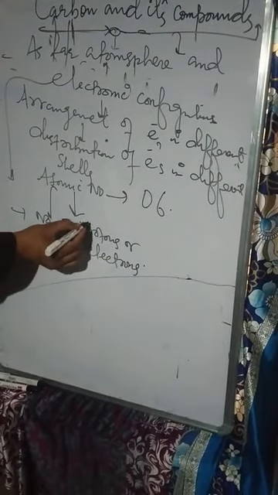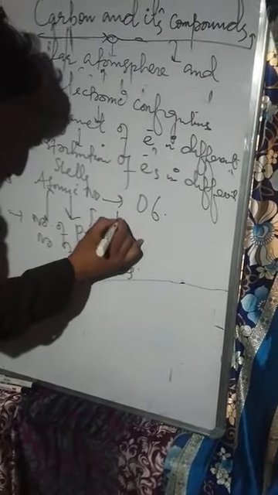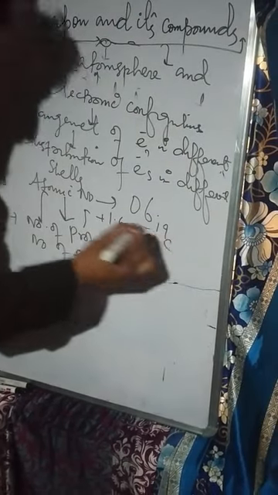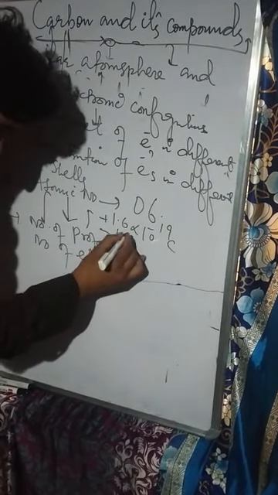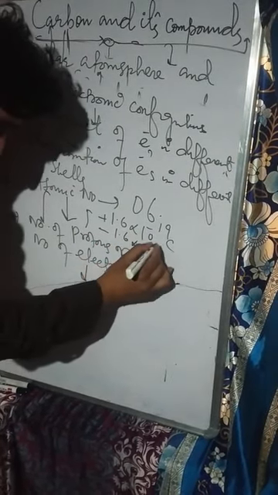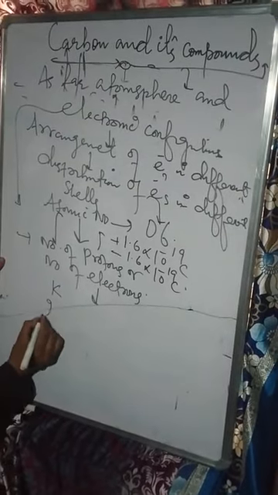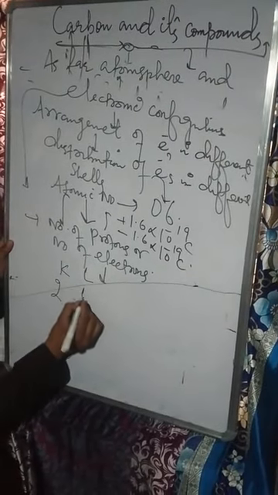As far as protons are concerned, they have a charge of 1.6 into 10 raised power minus 19 coulomb. And electrons have a charge of minus 1.6 into 10 raised power minus 19 coulomb. Carbon is having atomic number of 6. That means the first shell, K shell, contains 2 electrons, and the L shell contains 4 electrons.